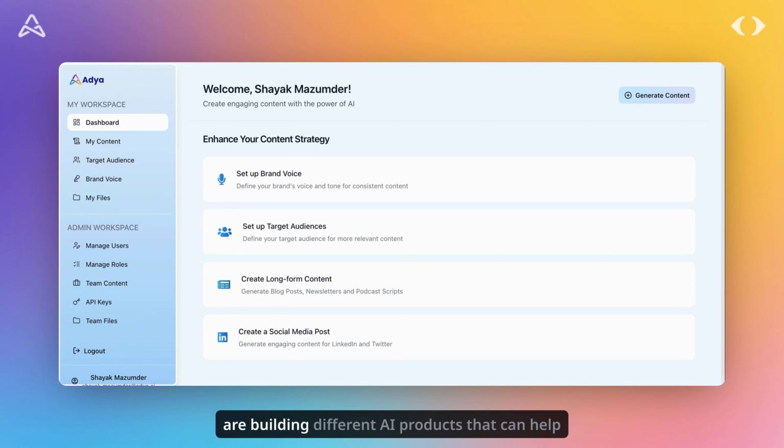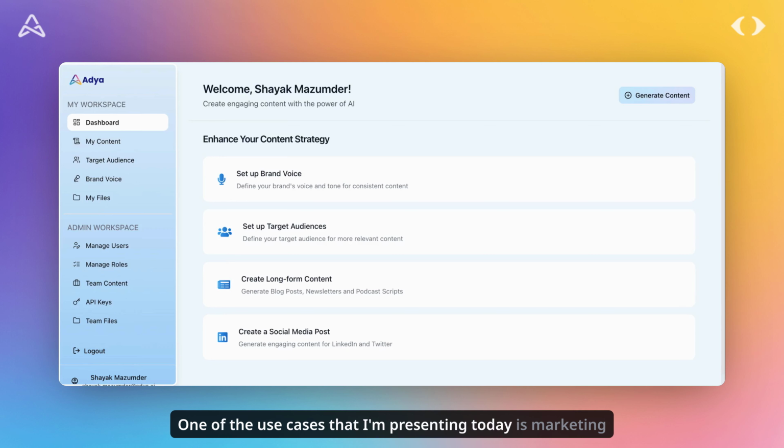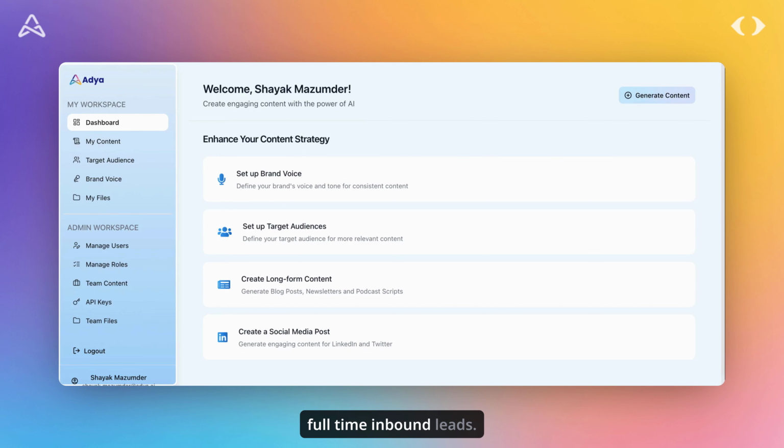At Adya, we are building different AI products that can help the way your businesses are run today. They might be useful for different use cases or industries. One of the use cases that I'm presenting today is Marketing Agent. We have built this agent specifically for marketeers that run the marketing teams within their companies. It can help these marketeers generate content, target audience with specific marketing materials, or even do lead discovery for converting them into full-time inbound leads. That's how this agent would work.